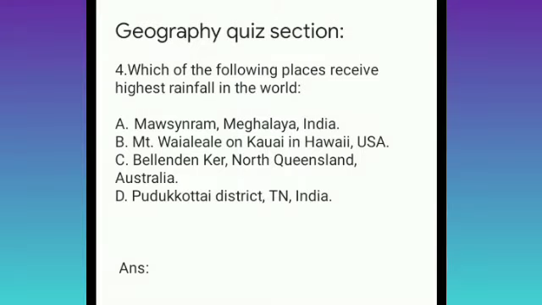The answer is A, Mawsynram, Meghalaya, India, and it actually receives a rainfall of 11,871 millimeters, and this is the highest rainfall any place in the world receives.